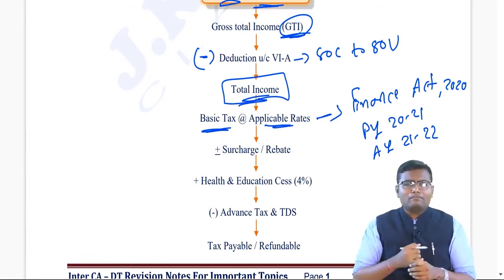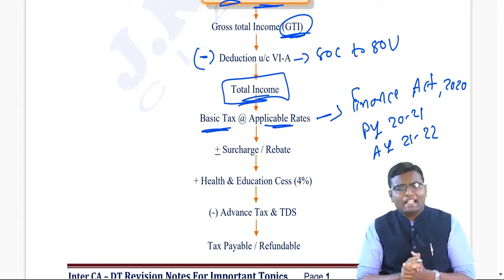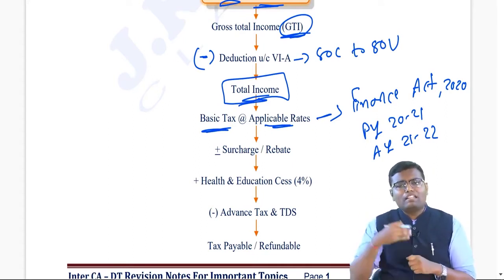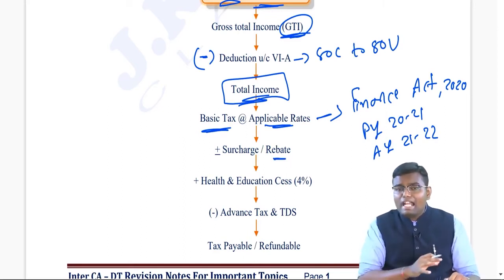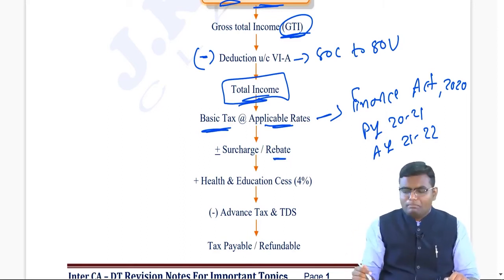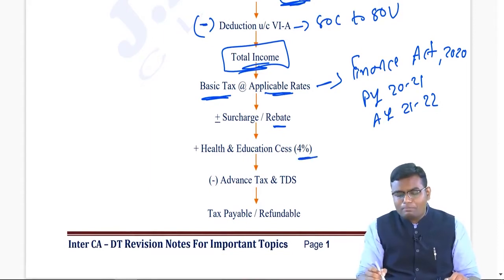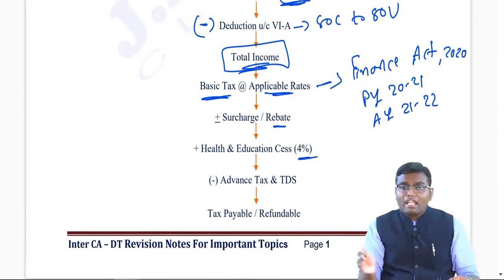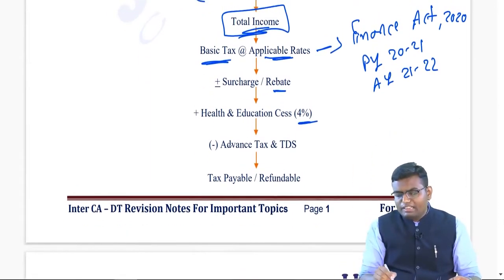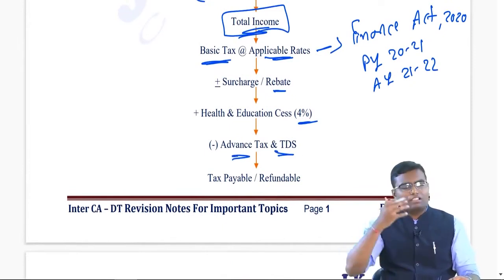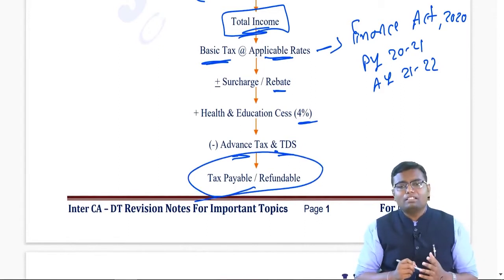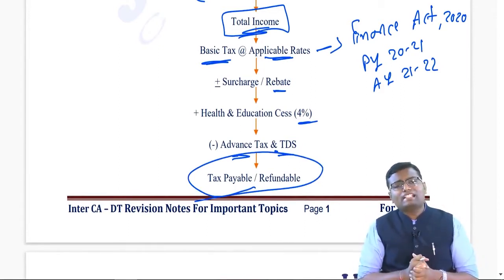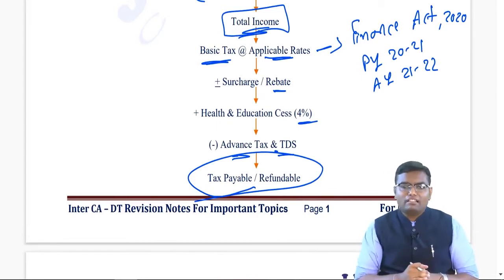Now sometimes for a rich person, surcharge is to be added, and sometimes for a person who is having lower income, rebate is to be deducted. After adding or deducting surcharge or rebate, we have to compulsorily add 4% health and education cess. And from that finally, we will be deducting advance tax and TDS which government has already collected from us. The balance will be called as either tax payable or tax refundable. Now, this process we have to follow each and every year to calculate our income tax.